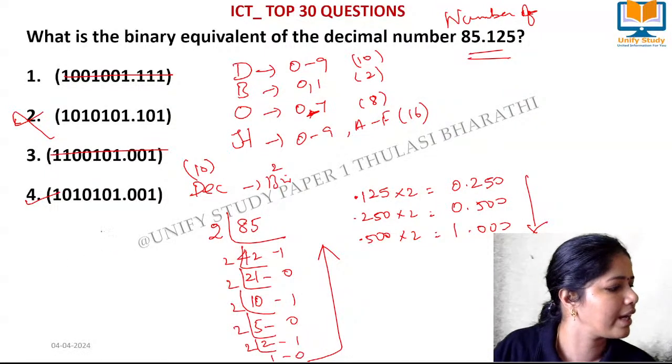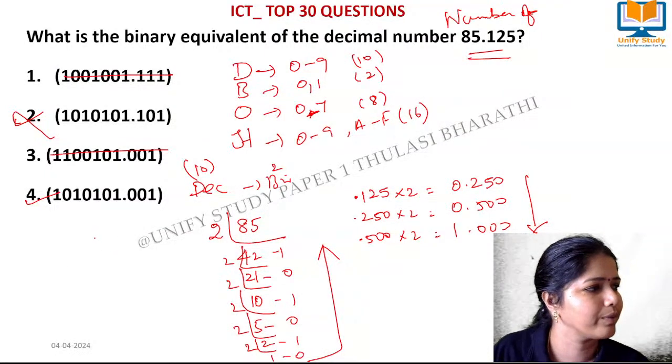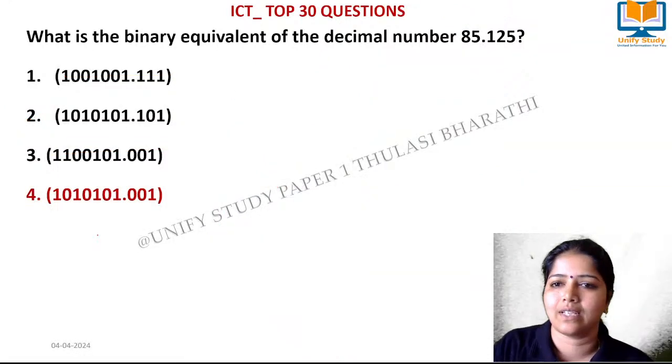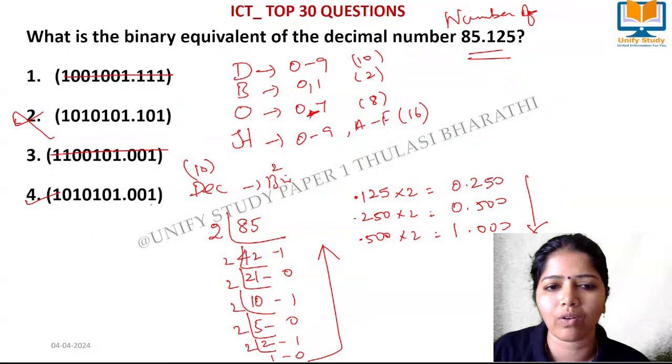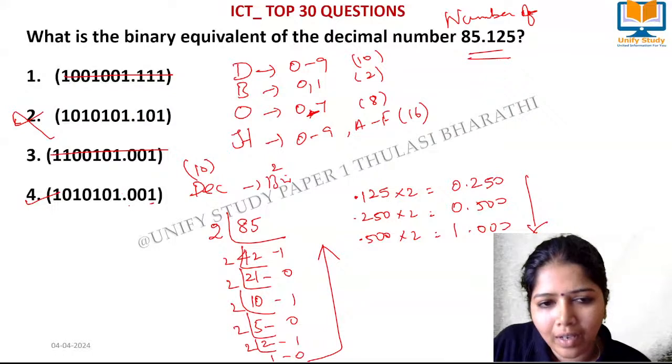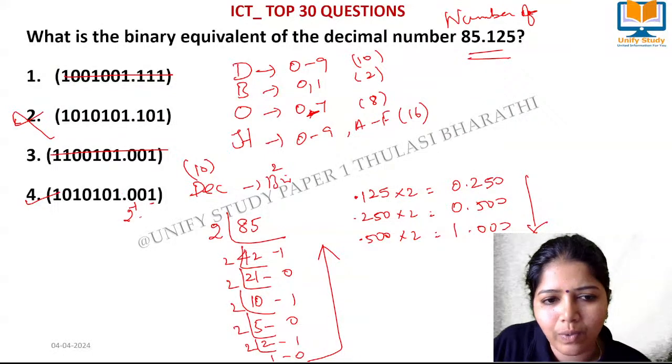Very good. You understand, learners, how we have done it? One more easy option I'll give you. This is 2 to the power minus 1, this is 2 to the power minus 2, 2 to the power minus 3.